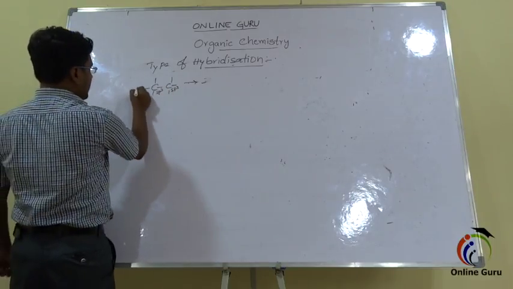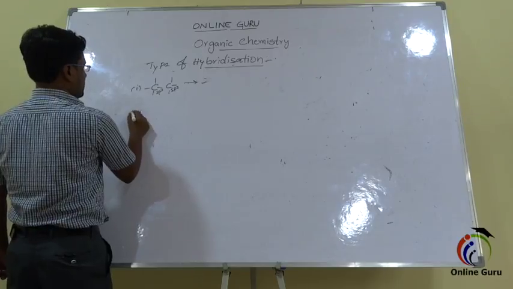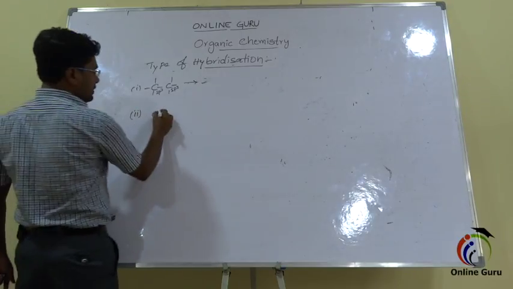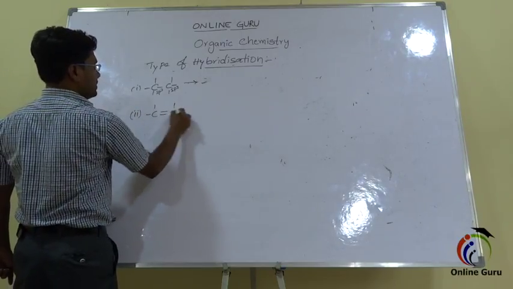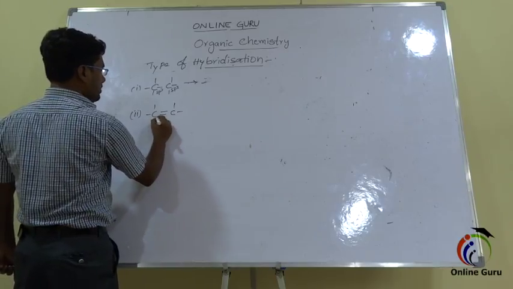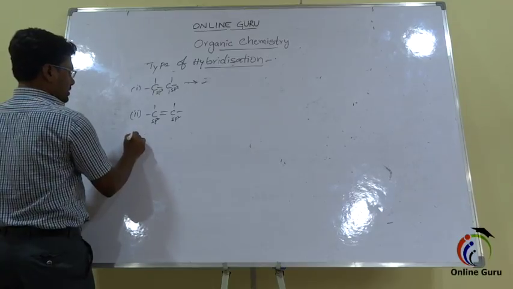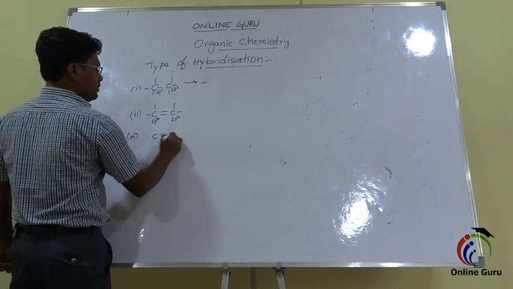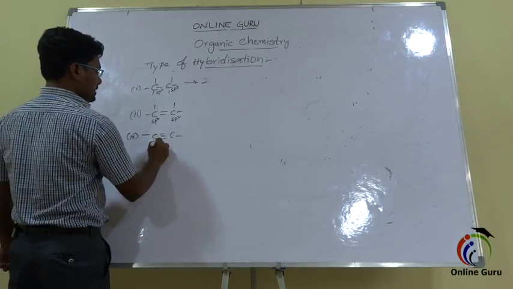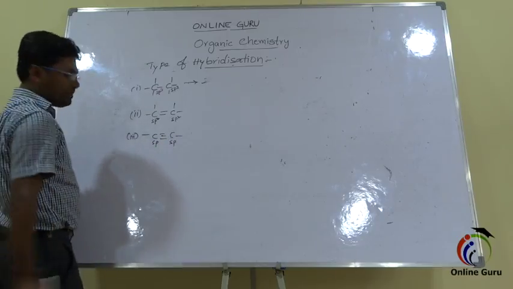If between the carbon atoms any double bond is there, that means the carbon hybridization is sp2. And if between the carbon atoms a triple bond is there, then that carbon hybridization is sp.